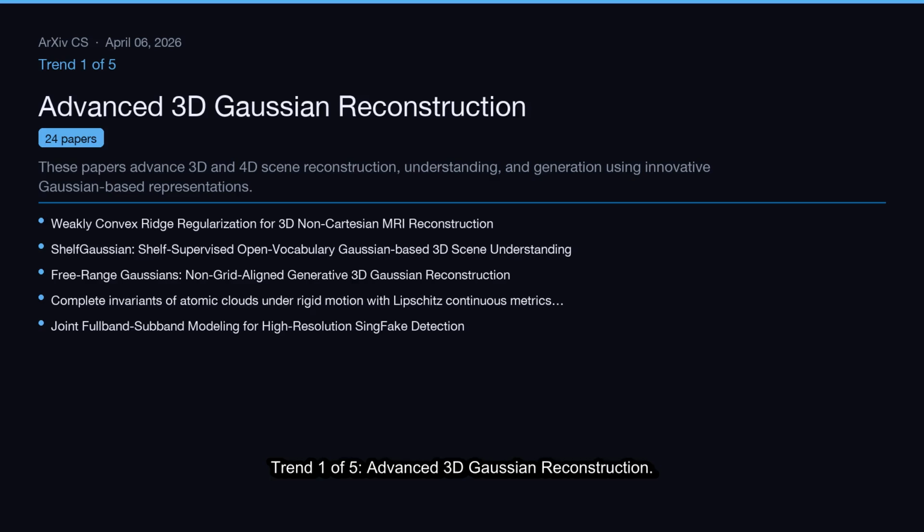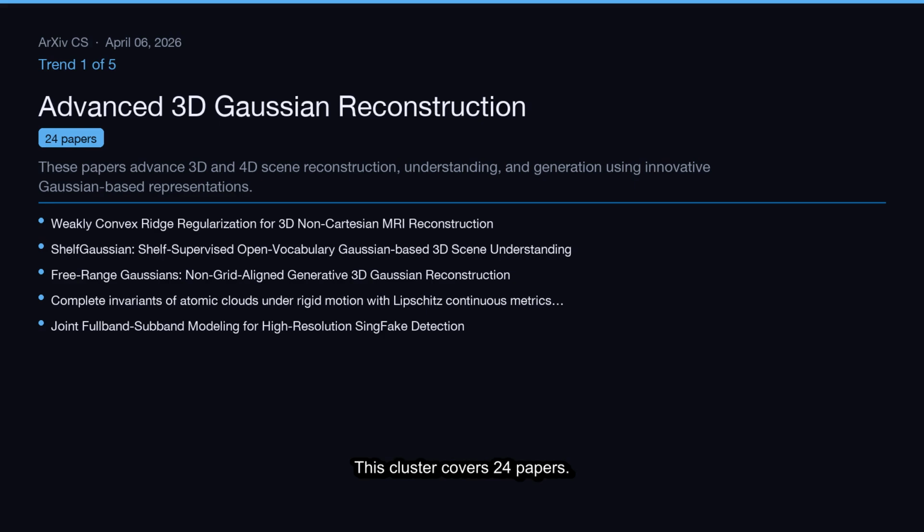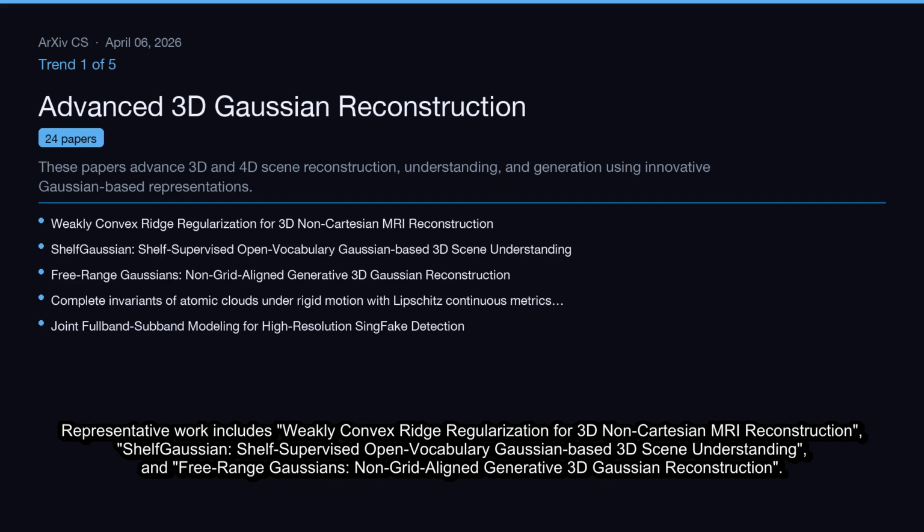Trend 1 of 5, Advanced 3D Gaussian Reconstruction. These papers advance 3D and 4D scene reconstruction, understanding, and generation using innovative Gaussian-based representations. This cluster covers 24 papers. Representative work includes weakly convex ridge regularization for 3D non-Cartesian MRI reconstruction, Shelf-Supervised Open Vocabulary Gaussian-based 3D Scene Understanding, and Free-Range Gaussians, non-grid-aligned generative 3D Gaussian reconstruction.